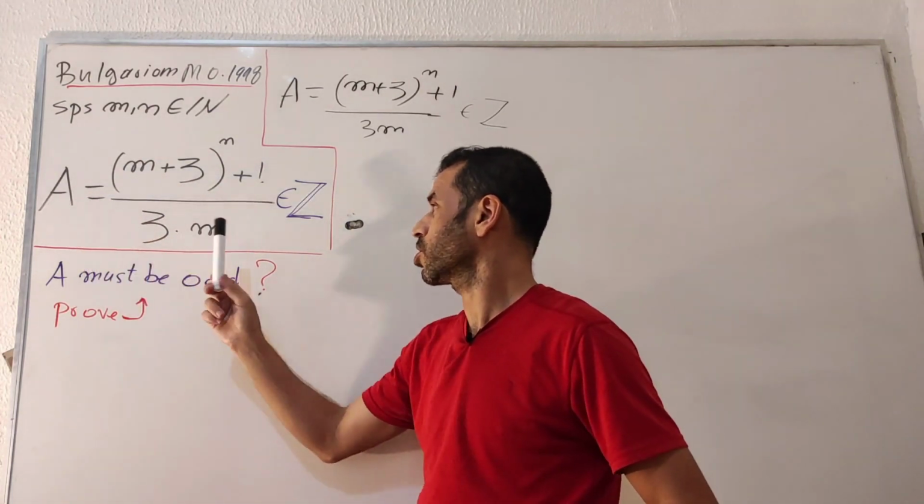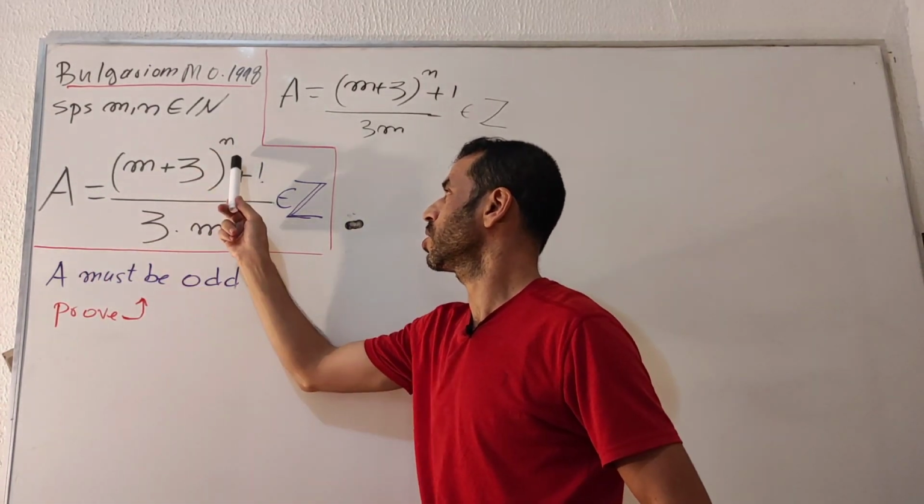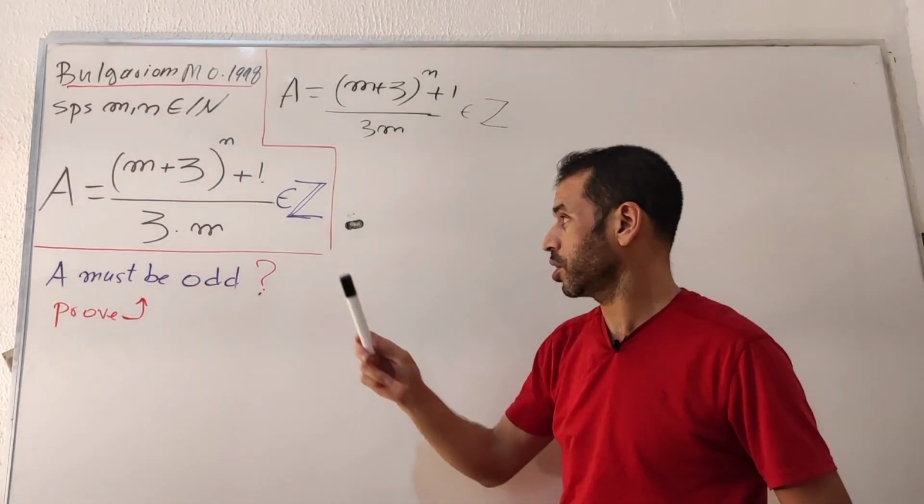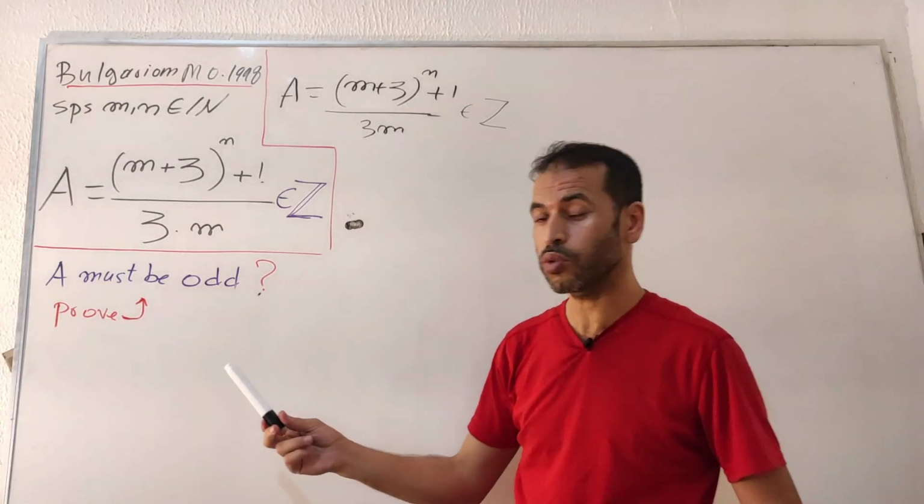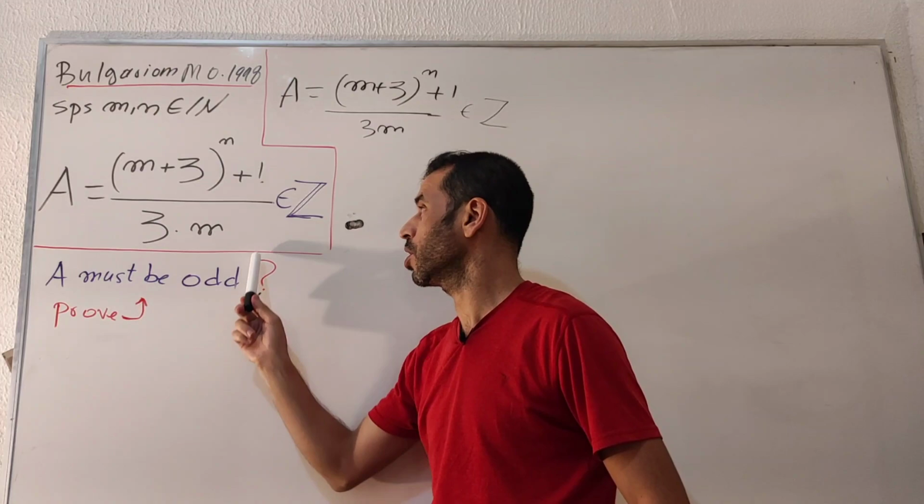Here is the following fraction. Capital A equals (m plus 3) all raised to the n as an exponent plus number 1, all divided by 3m. Suppose this is an integer. So the question: we are going to prove this fraction is an odd integer.